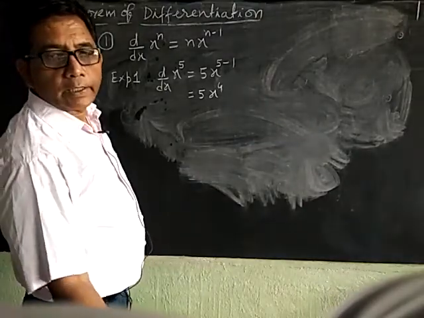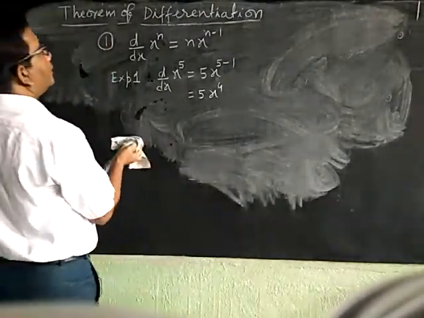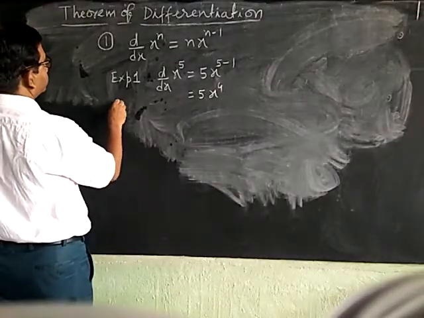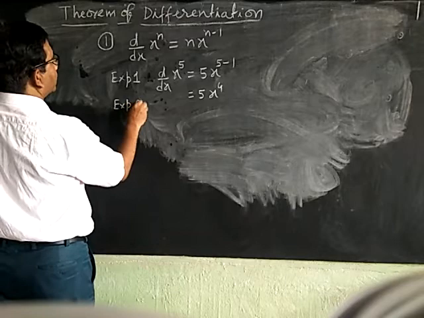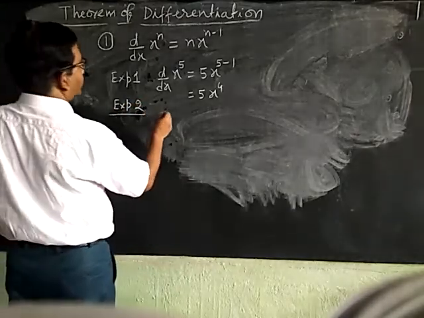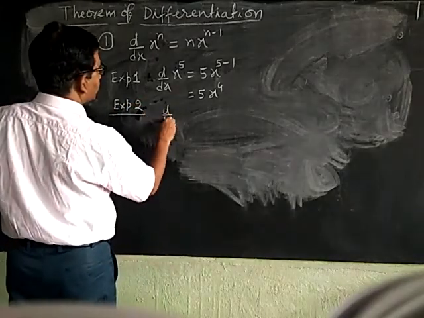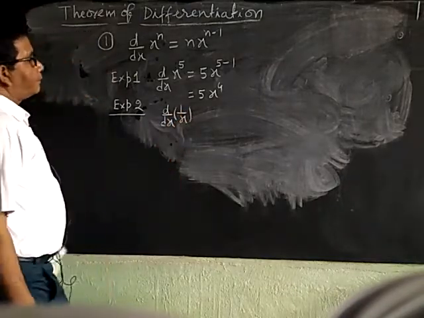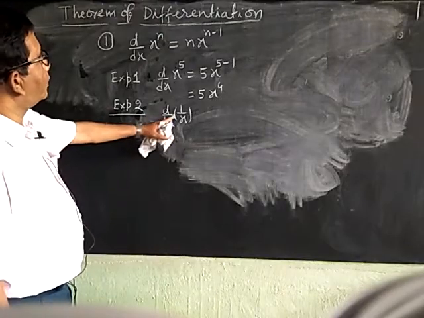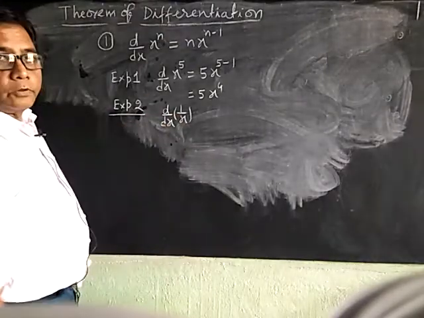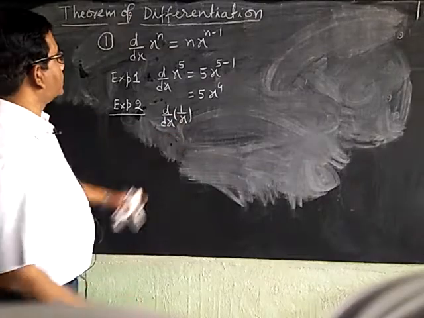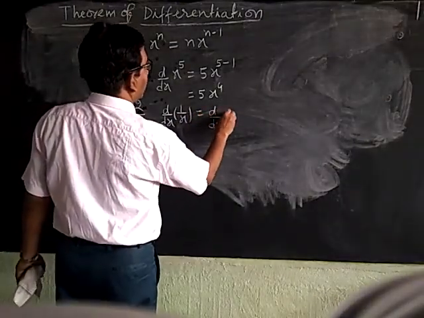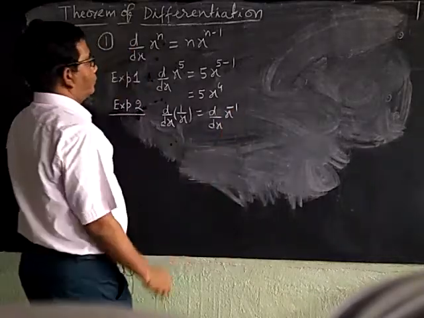Similarly, we can take another example. Example second: you have to find d by dx of 1 upon x. We can write 1 upon x as d by dx of x power minus 1.